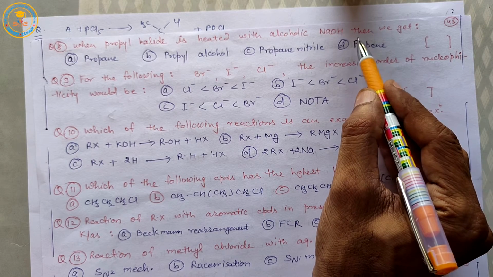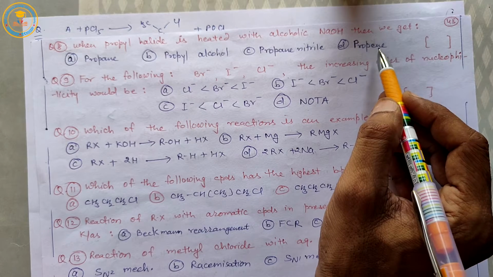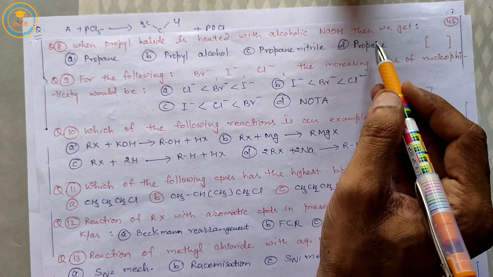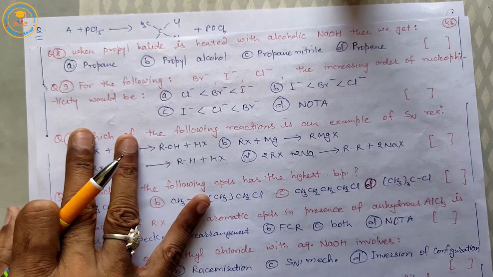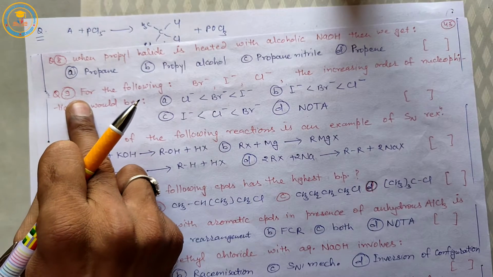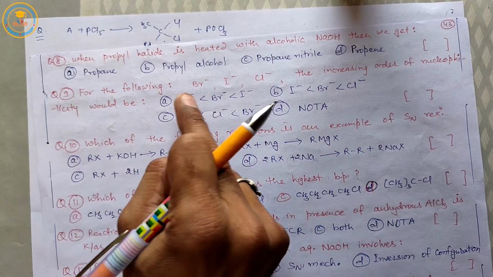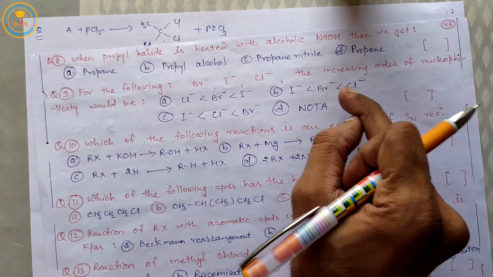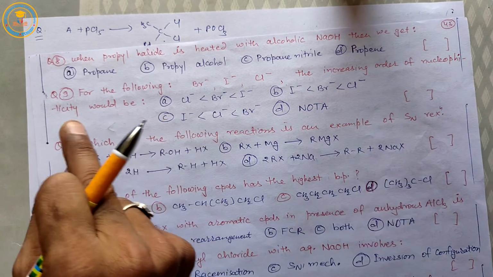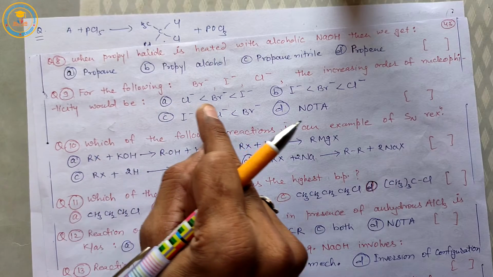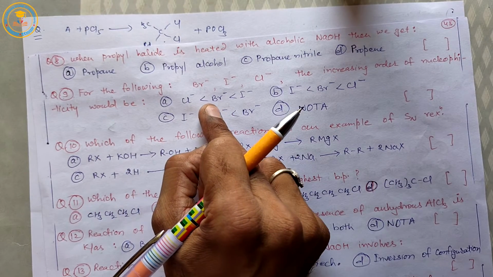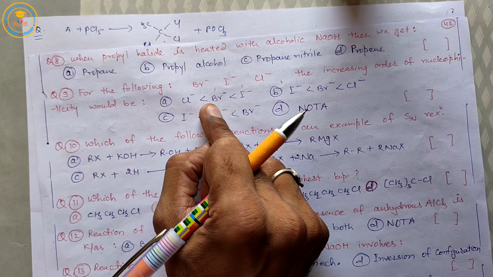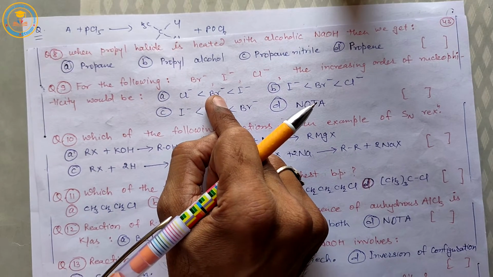It is a dehydrohalogenation reaction or elimination reaction. Question 9: for the following bromide, iodide, chloride, the increasing order of nucleophilicity would be. Solution is A: chloride, bromide, iodide.